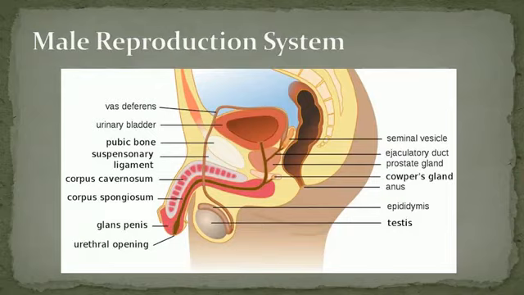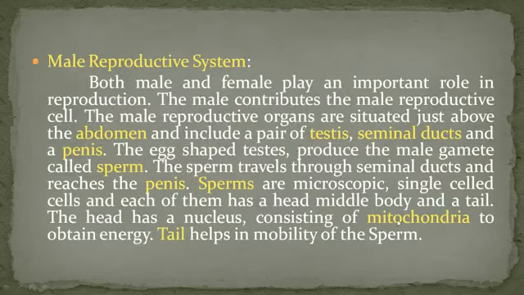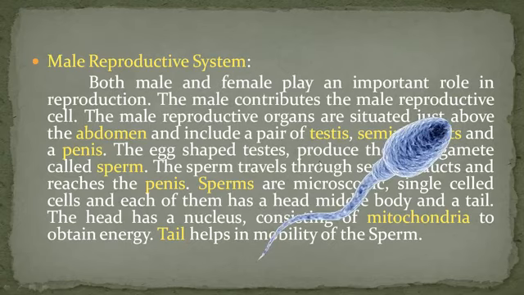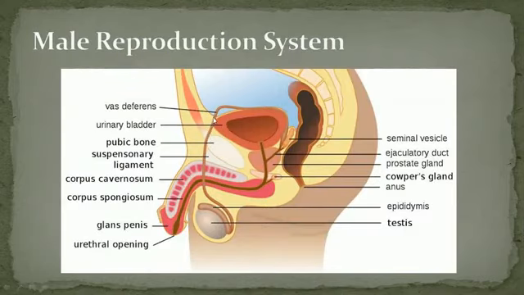The egg-shaped testes produce the male gametes called sperm. The sperm travels through seminal ducts and reaches the penis.